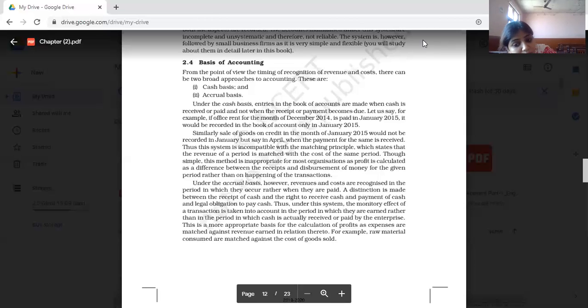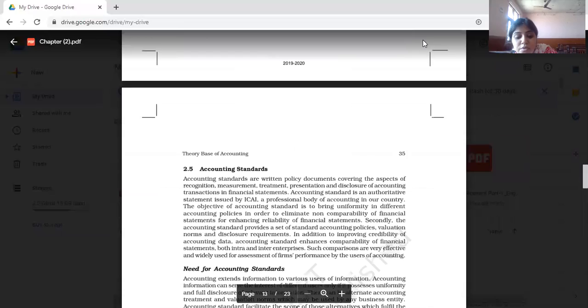Thus under this system the monetary effect of the transaction is taken into account in the period in which they are earned rather than in the period in which it is actually received or paid by the enterprise. This is a more appropriate basis for the calculation of profit, as expenses are matched against the revenue earned in relation thereto. For example, raw material consumed is matched against the cost of goods sold.